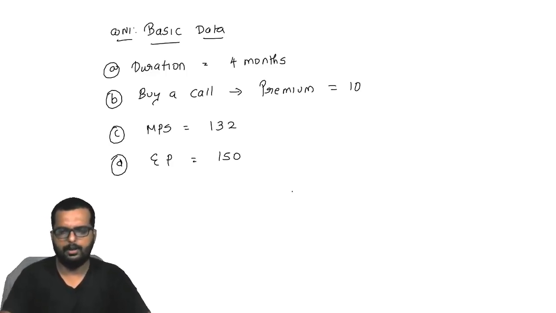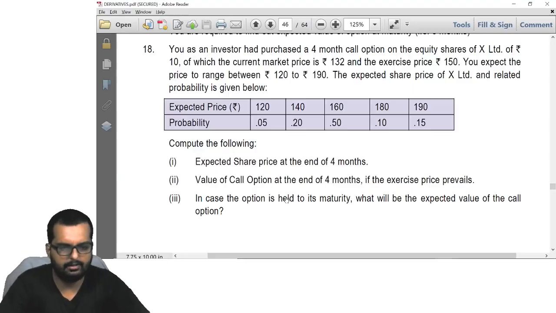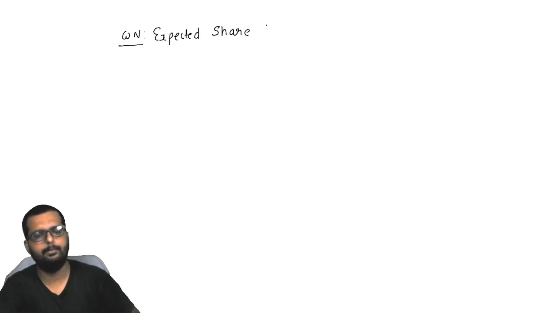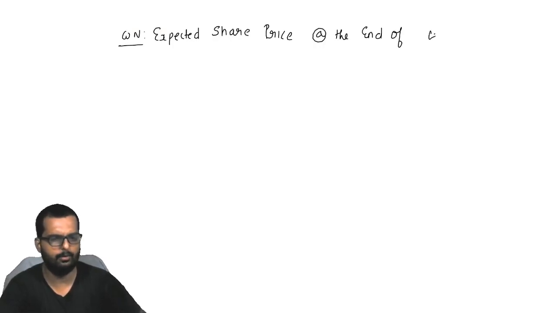Alright friends, have you all put up till here in your books? Can I go to the next part now? Okay, so basically they are asking the following questions. Let's first find out the expected share price. So I'll write down the next working note. Expected share price at the end of how many months? At the end of 4 months.